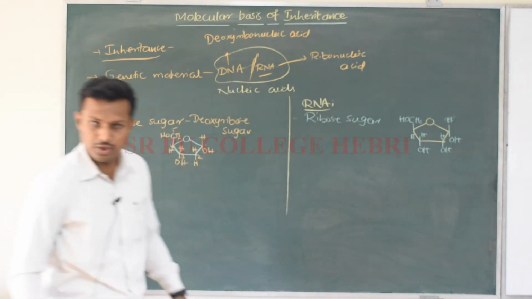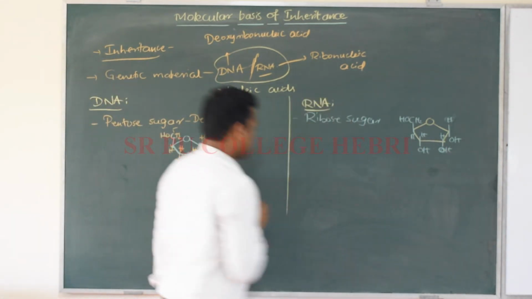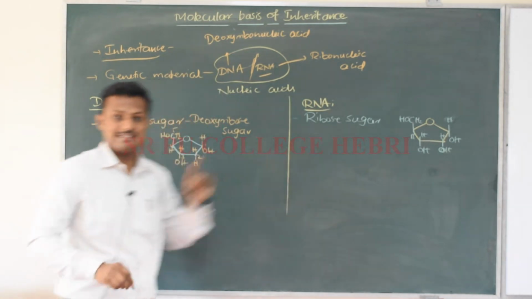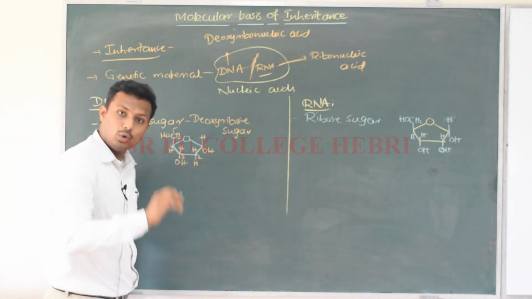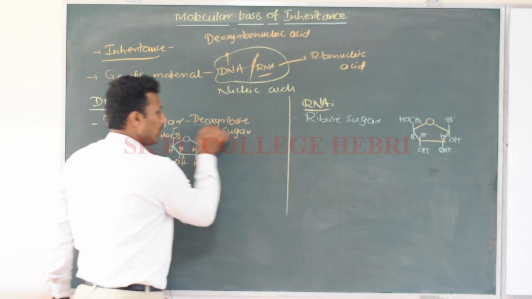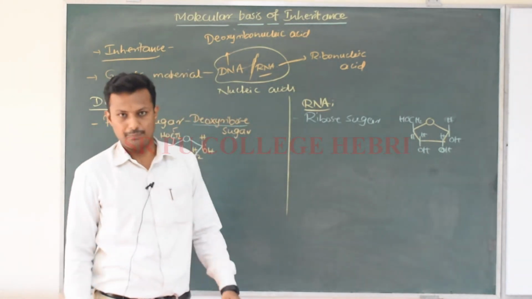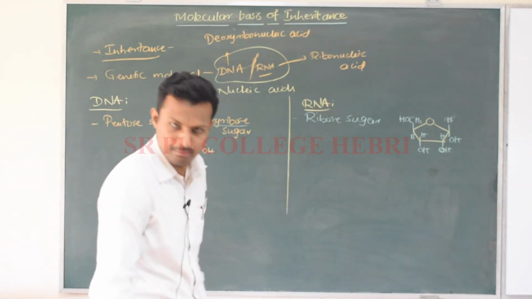Here the oxygen atom, that is OH, is present at the second carbon atom, and there only H is there. One oxygen atom is less, and that is why it is called deoxyribose sugar, and here it is called ribose sugar. So this is the first component.